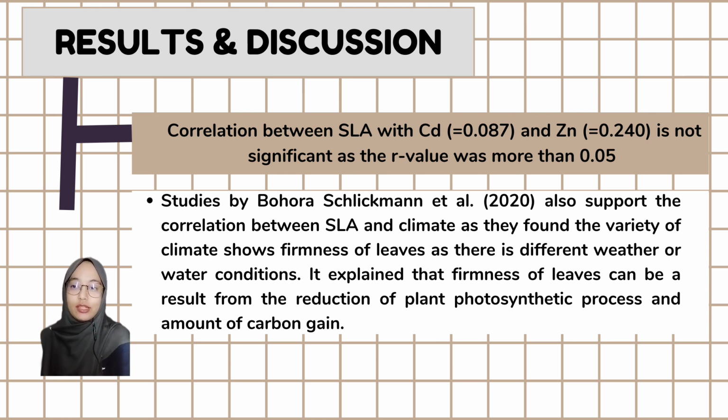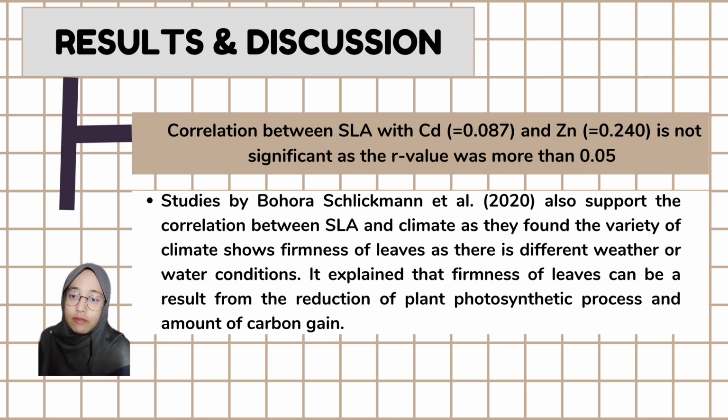Thirdly, the result was the correlation between SLA with Cd, which the R value is 0.087, and zinc, the value is 0.240, is not significant as the R value is more than 0.05. There is also other factor effect the SLA, which is studied by Bohora, find that the correlation between SLA and the climate, as they found variety of climate show firmness of leaf as there is different weather or water condition.